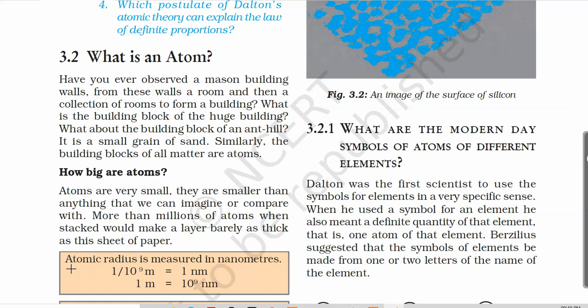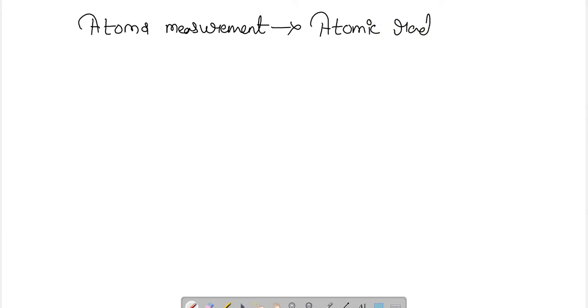So how do we measure an atom? For the measurement of atoms, we consider the atomic radius. What is the atomic radius? Atomic radius is nothing other than the radius of an atom.